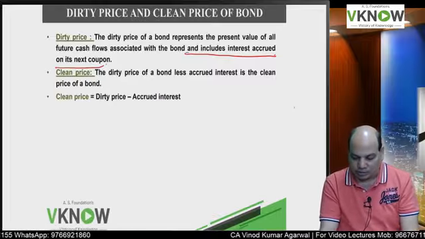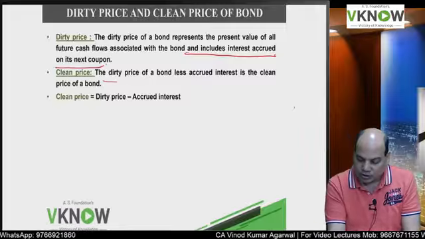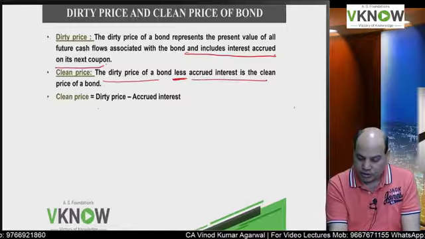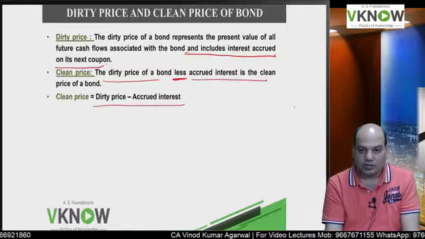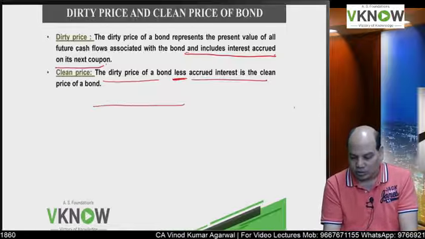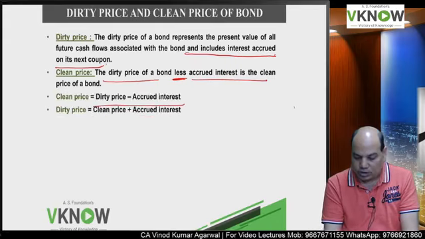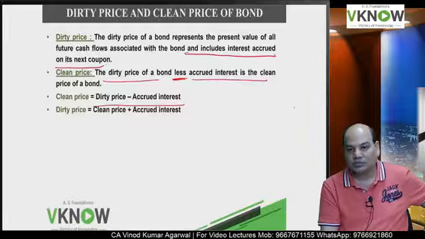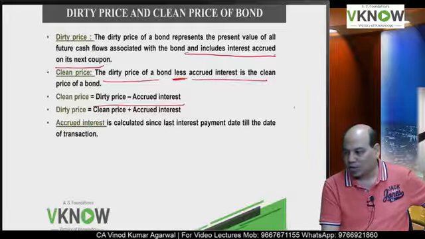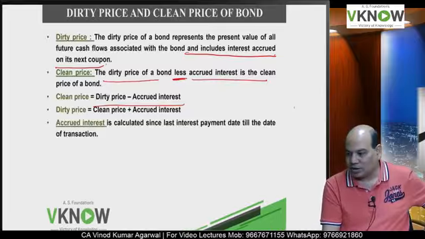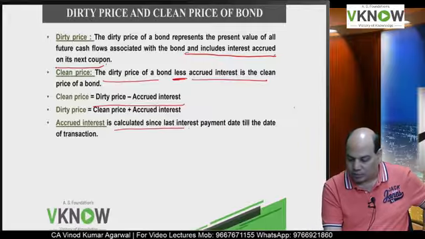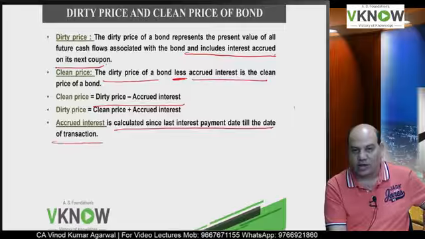We get clean price. So clean price is dirty price minus accrued interest. And dirty price is the reverse: clean price plus accrued interest. Accrued interest is calculated from the last interest payment date till the date of transaction.